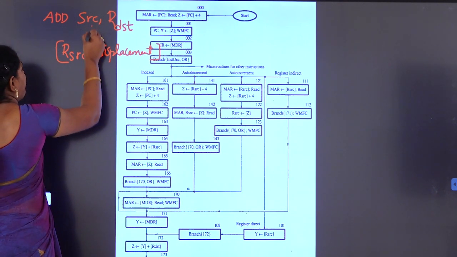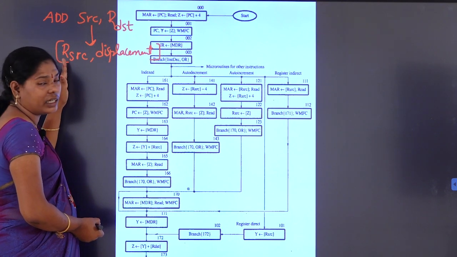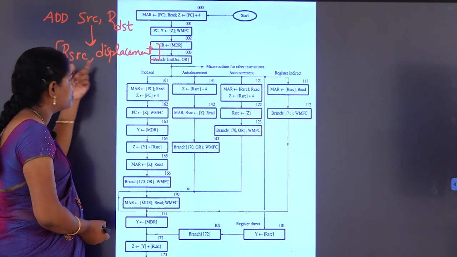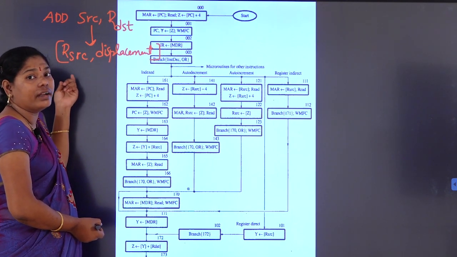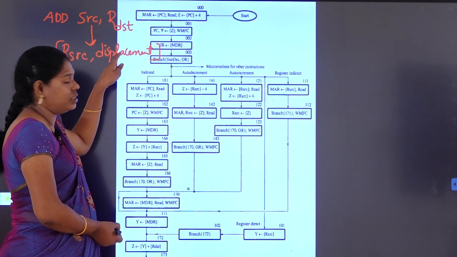Now, the content of the register plus displacement will be the address, and the contents of that address will be added to our destination.